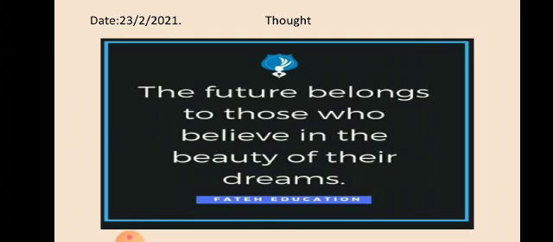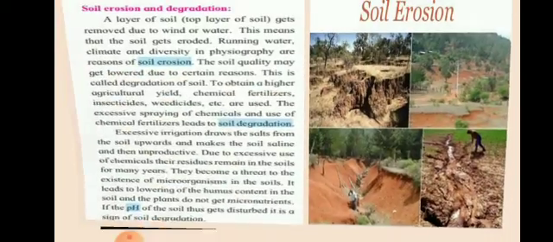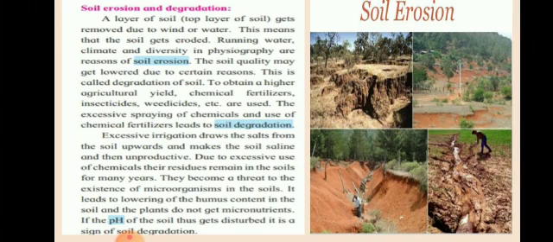Students, in the previous period we have seen different types of soil. It was porous soil, regur or black soil, laterite soil, alluvial soil and the yellow brown soil. Till here we have finished. Now let us see what is soil erosion and degradation.